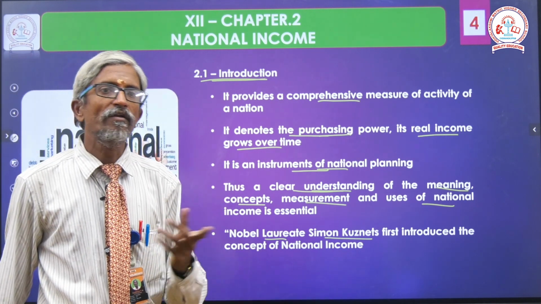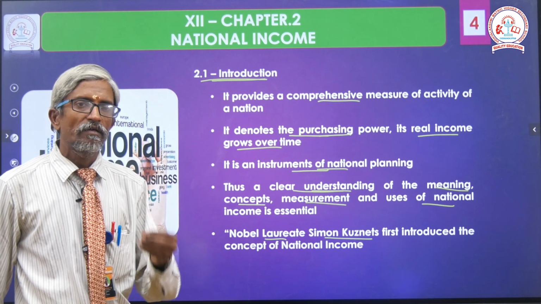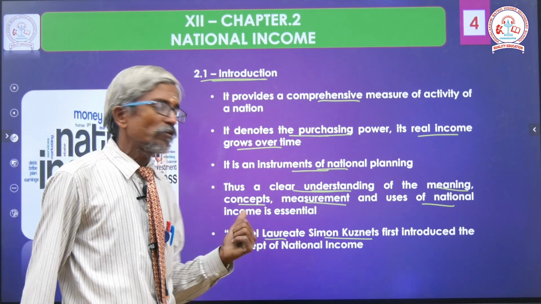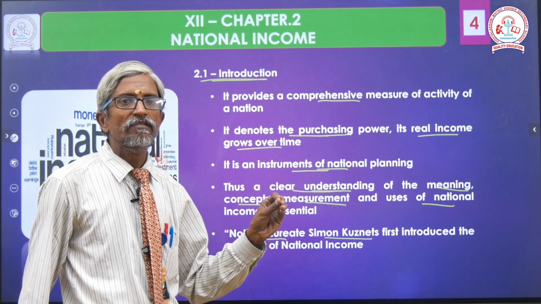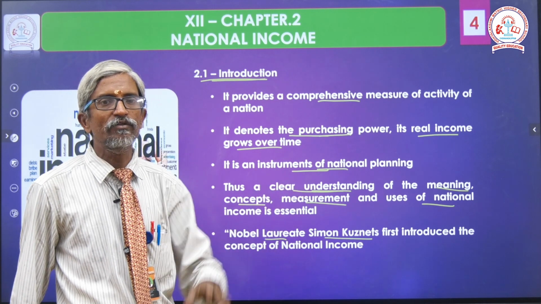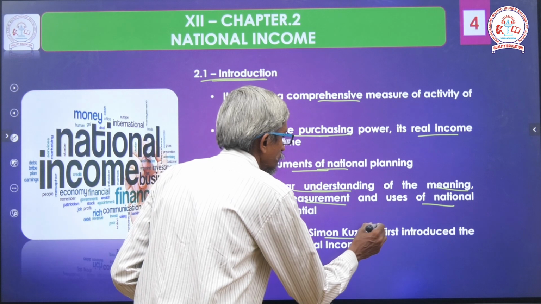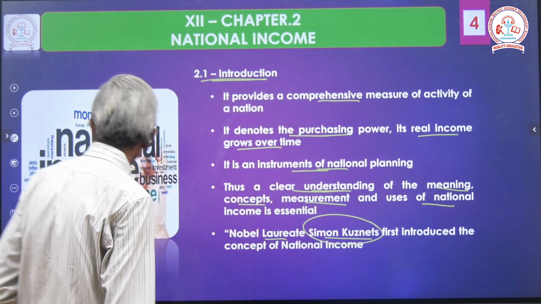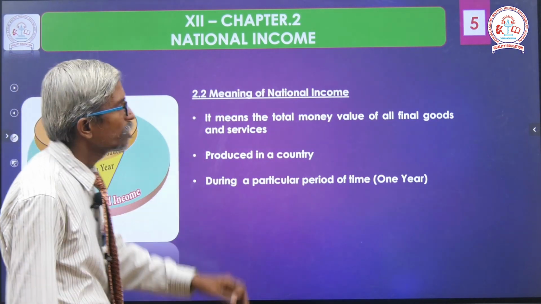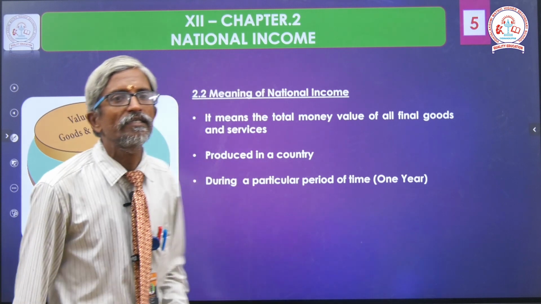2 years before in half-yearly examination, this question is asked. Nobel laureate dash was first introduced the concept of national income. They gave 4 options. So here the exact answer is Simon Kuznets. Next, meaning of the national income.